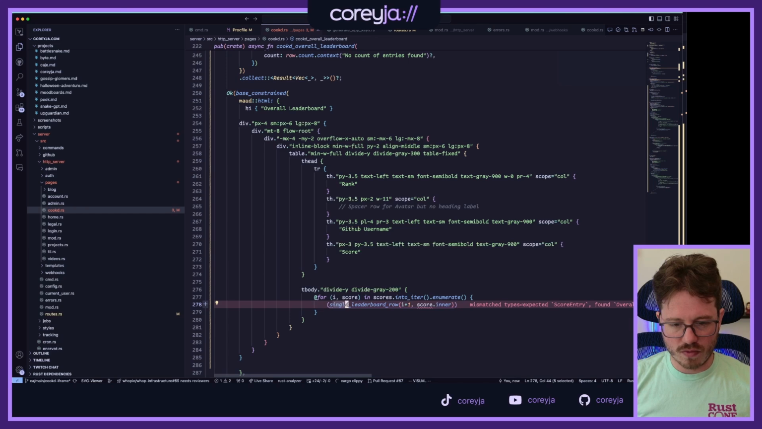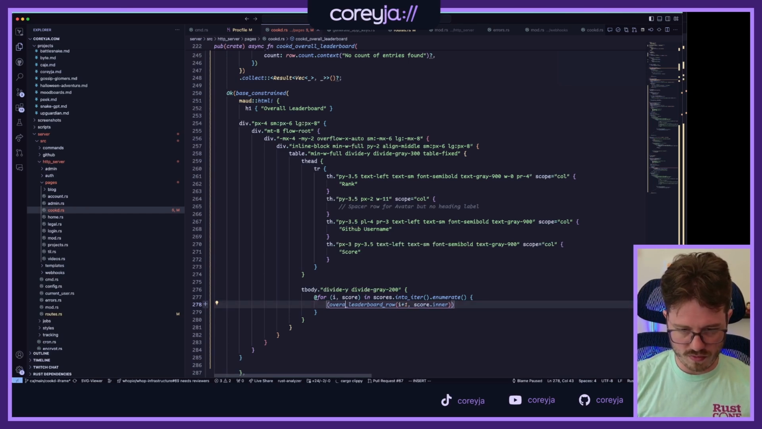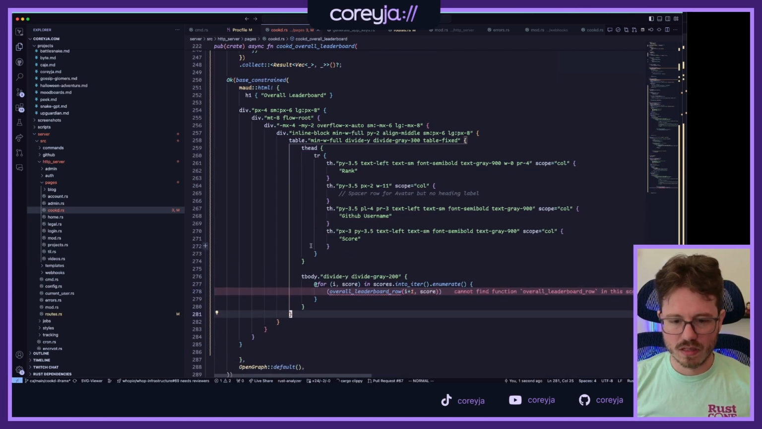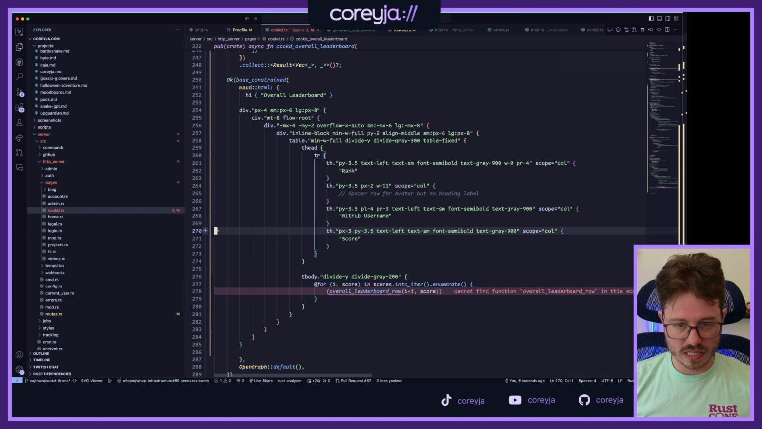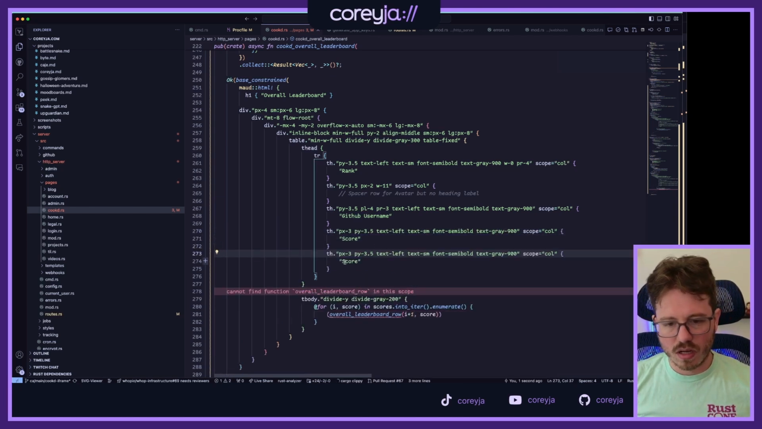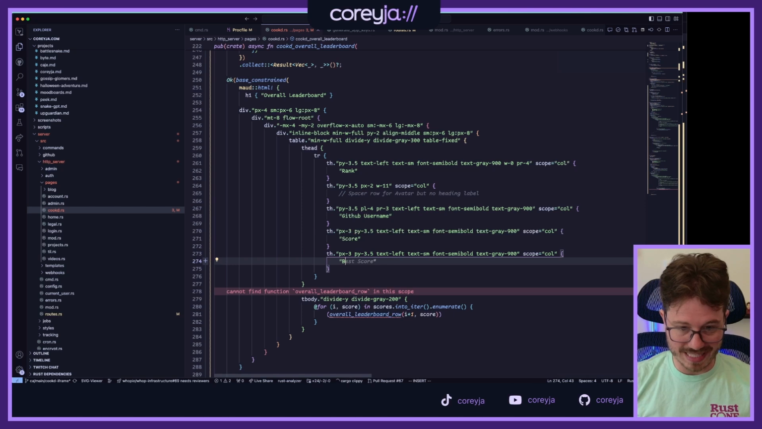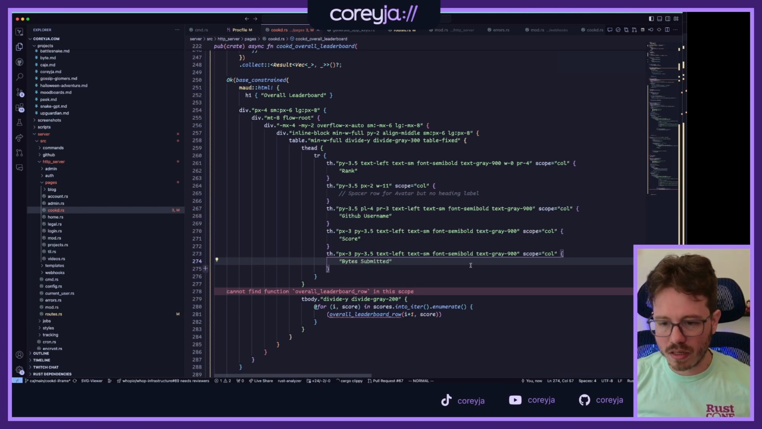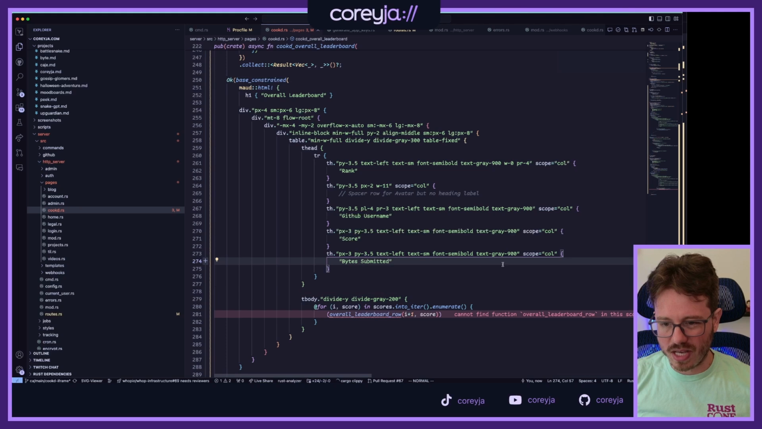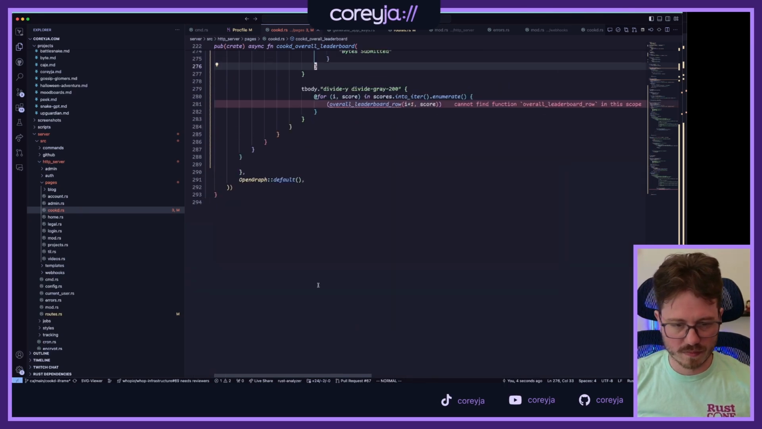So then this is overall leaderboard row, though. Overall leaderboard row of score in... let's just pass score down. I have the inner thing. Okay, so rank, GitHub username, score, and then there is one more now that I'm going to add for bytes completed. Bytes submitted, sure. That'll work for me. Semi-bold's fine. I like it.